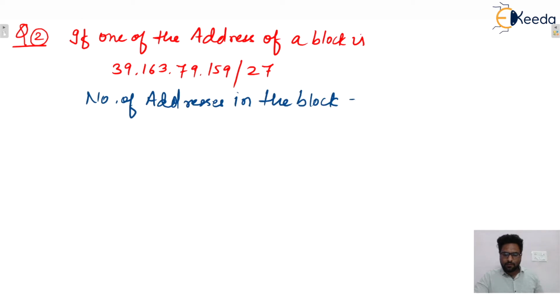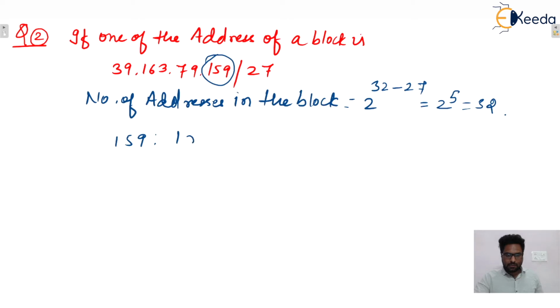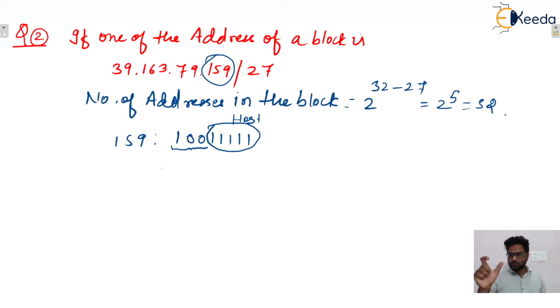Here we can say that 2 raised to power 32 minus n, where n value is 27, 2 raised to power 5, that is 32. If 32 number of total addresses are there, then total number of hosts will be 32 minus 2, that is 30. So yes, let's consider last octet 159. So 159 can be written like that. Yes or no? Okay, so 27 bits means these 3 bits will be part of mask, and remaining these will be the host portion, isn't it? So start all host bits equal to 0 to 1.